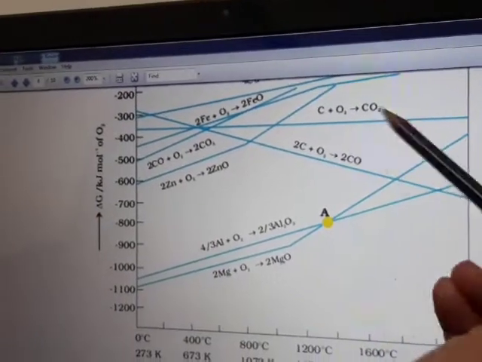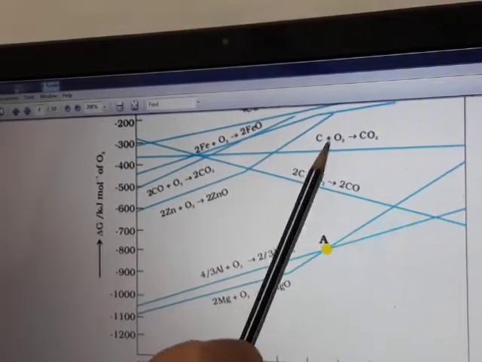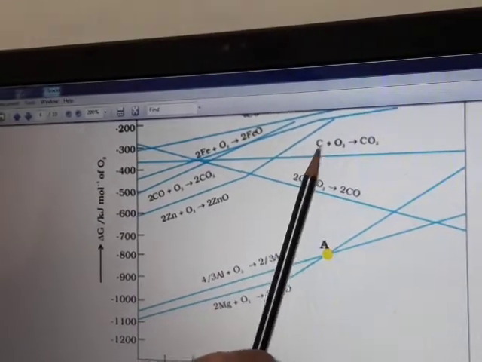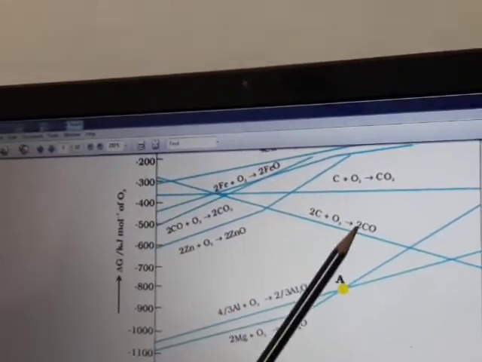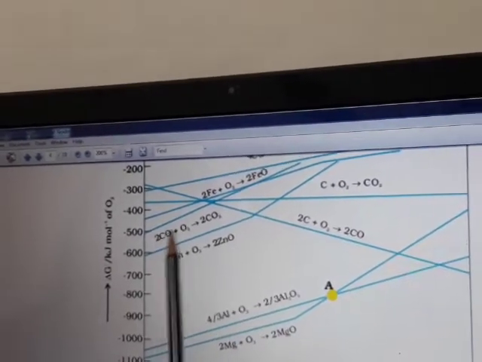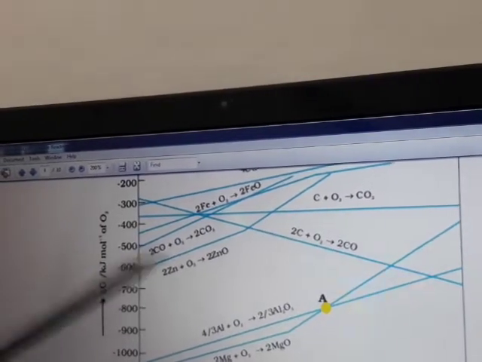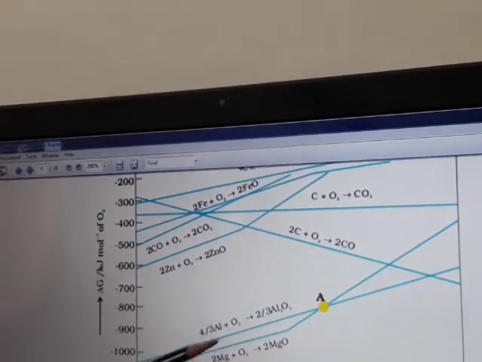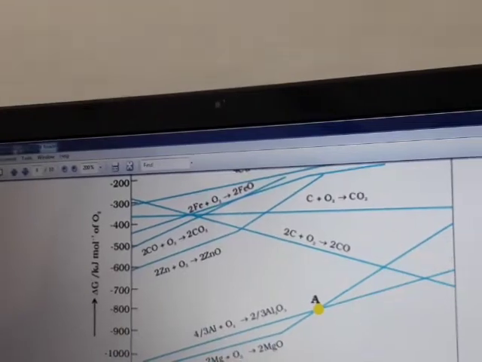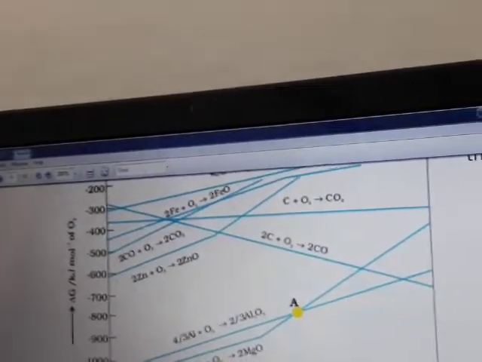You need to take care of the three main curves here. Number 1, formation of CO2 from C and O2. Number 2, formation of CO from C and oxygen. And number 3 is formation of CO2 from CO. The very interesting thing is any metal curve which is lying below the other may be used to reduce the metal upwards. Okay?